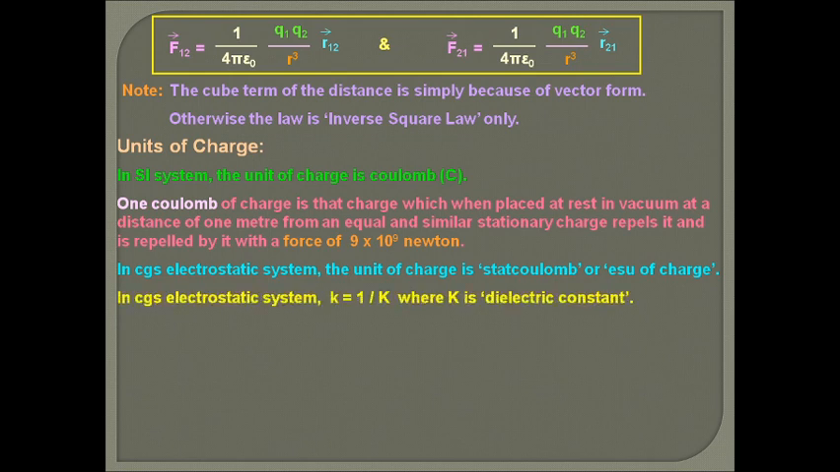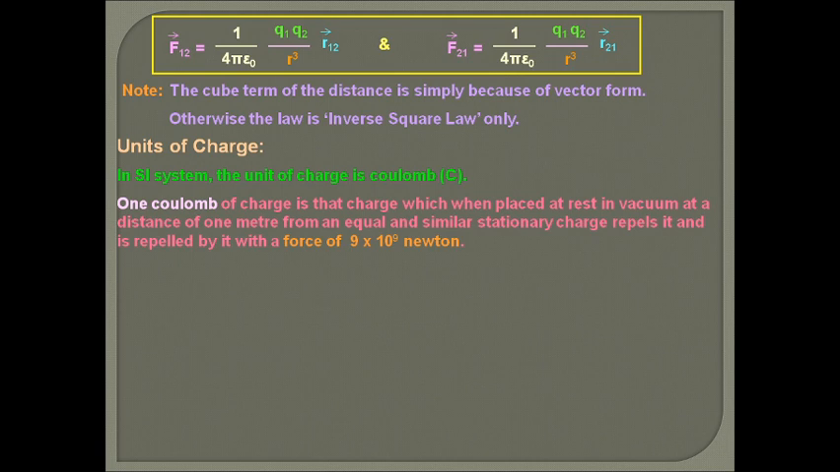So 1 coulomb is that charge which, when placed at rest in vacuum at a distance of 1 meter from an equal and similar stationary charge, repels it, and is repelled by it, with a force of 9 into 10 raised to power 9 Newton. It means if we take the two charges the same, 1 coulomb each, and the distance r as 1 meter, then the force between the charges is 9 into 10 raised to power 9 Newton, and that is the condition taken to define the charge of 1 coulomb.